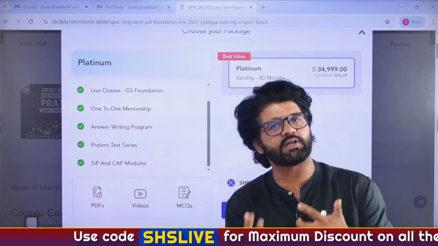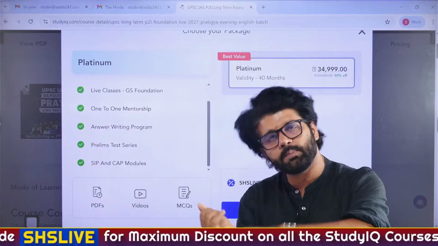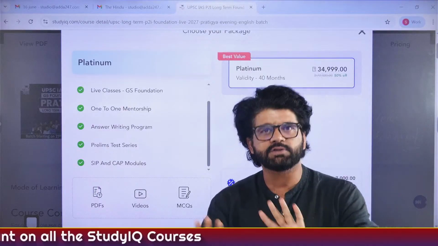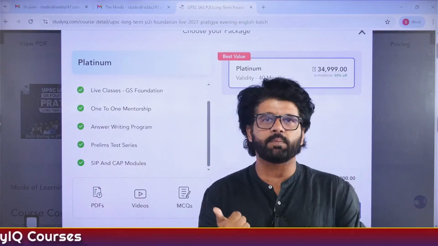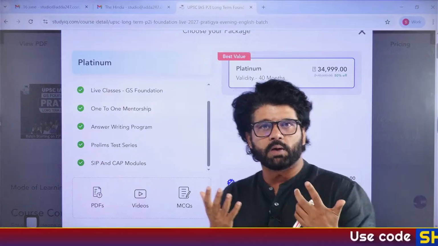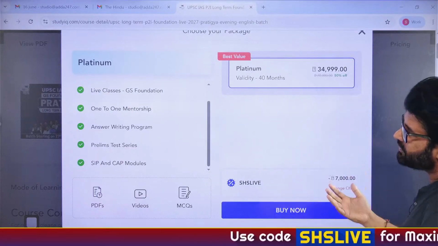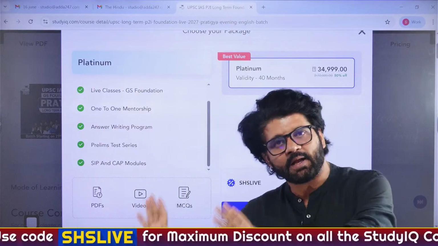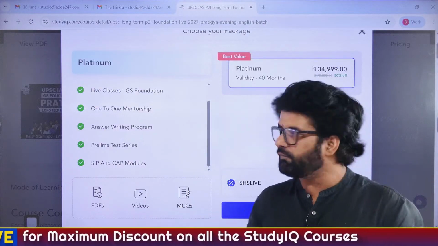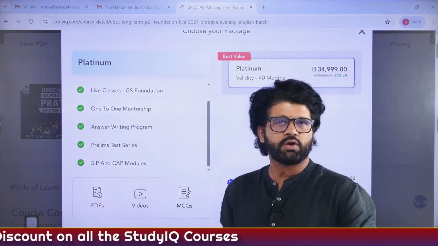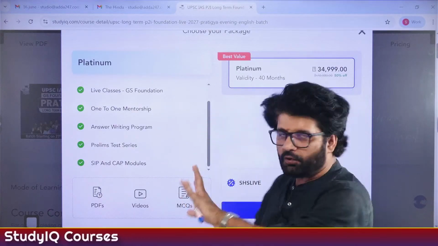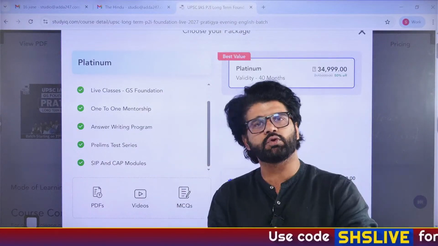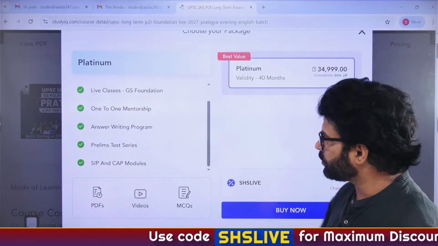Prelims test series. Mocks are very important. Mocks are do or die, in prelims as well as mains. Once any person joins these regular batches, they ask me one particular question a lot: sir, which other books do I have to read, NCERT, this and that. I always tell people that if you have joined any particular batch, trust that batch and solve as many mocks as possible. If you start reading other things also, then there is no need to join the batch. Only join this batch if you trust us and our sources, then stick to that one source and solve as many mocks as possible, which are included here.